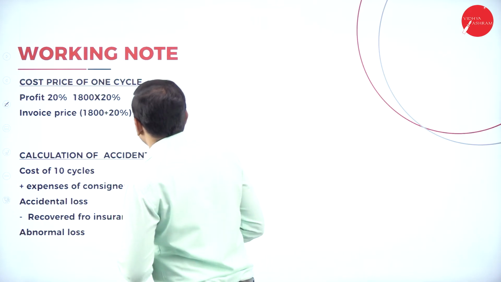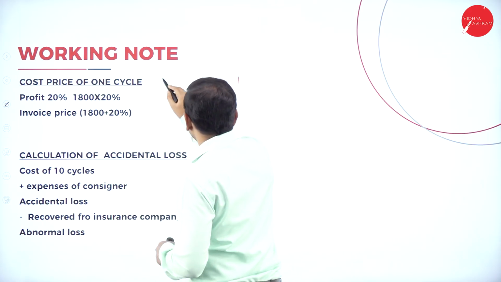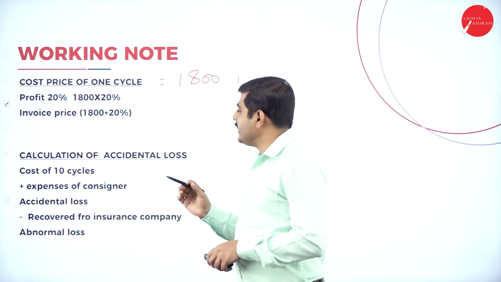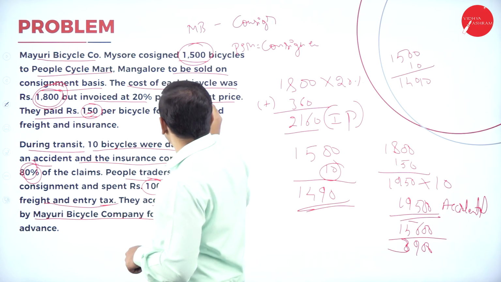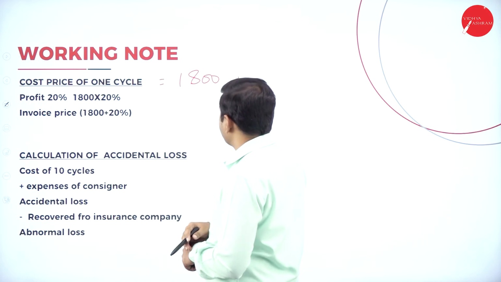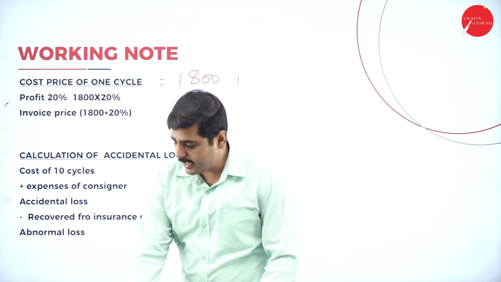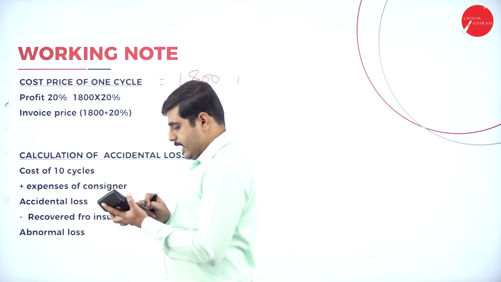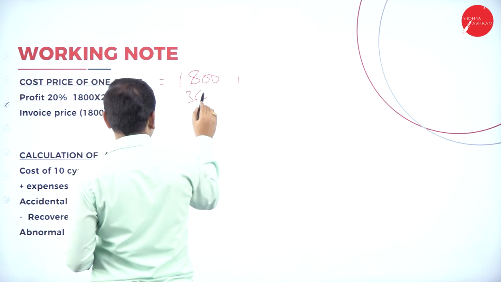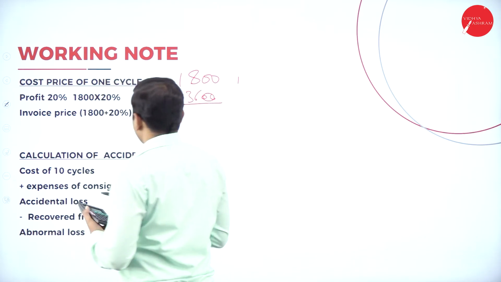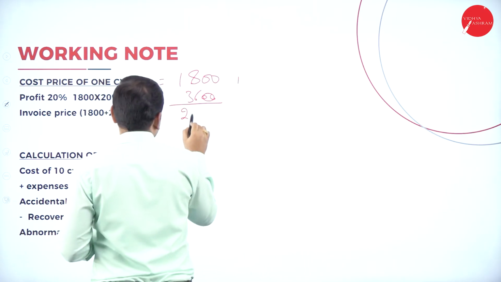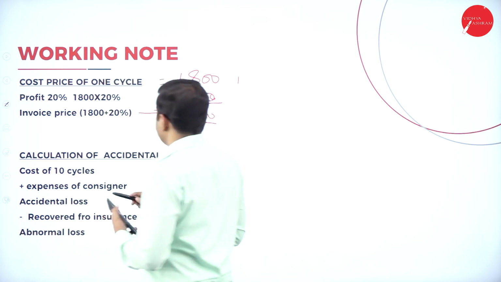Now what is the cost price of the cycle? 1,800 is the price. Okay, now what is the invoice price here? They are sending at a profit of 20%. So add 20% profit here. Let's calculate: 1,800 into 20% is 360 profit. 360 is the profit. Add both, plus 1,800, you will get 2,160 as the invoice price.